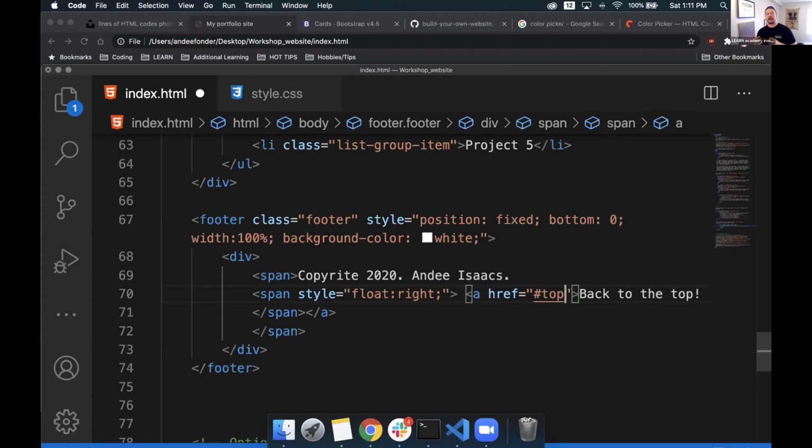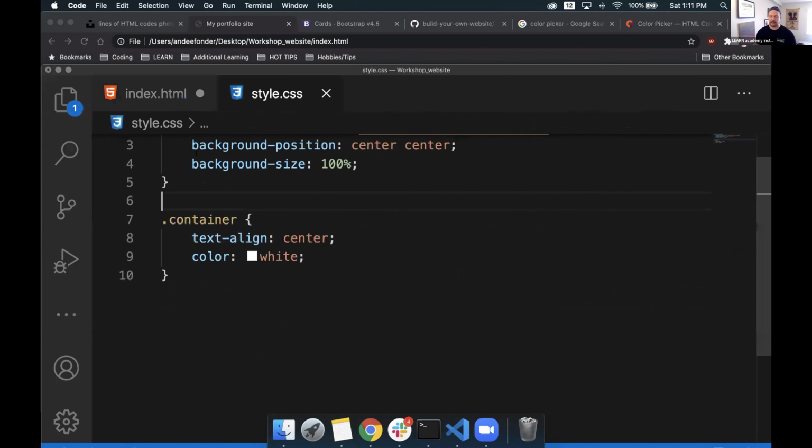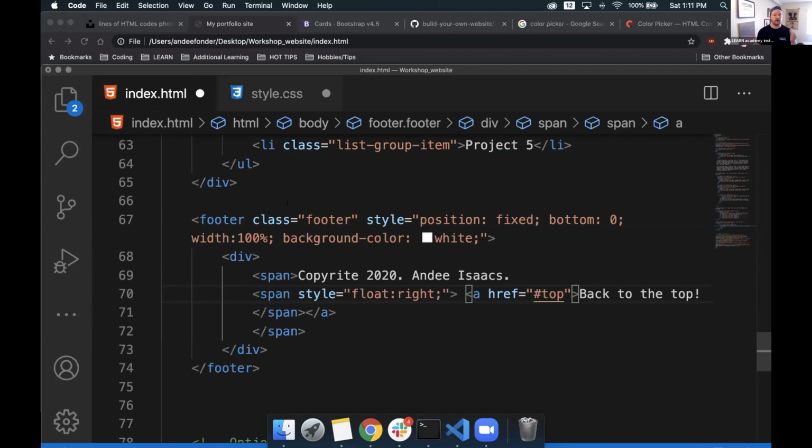And that hashtag is also used in CSS. If you're ever seeing this inside of our CSS, you might see some of these. Those are called IDs. Then we have classes, which are denoted by a dot. That's just something to keep in mind. Not super important right now, but the difference between an ID and a class is that an ID is targeted with a hashtag, and a class is targeted with a dot, like this. That's not the exact syntax, but a dot usually denotes a class.